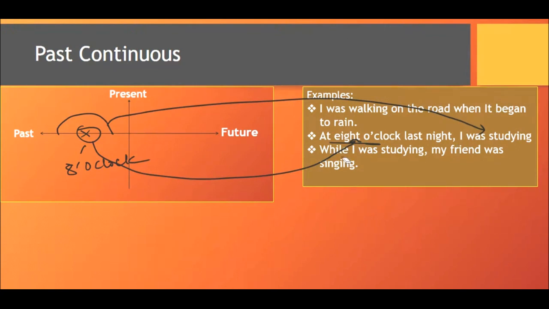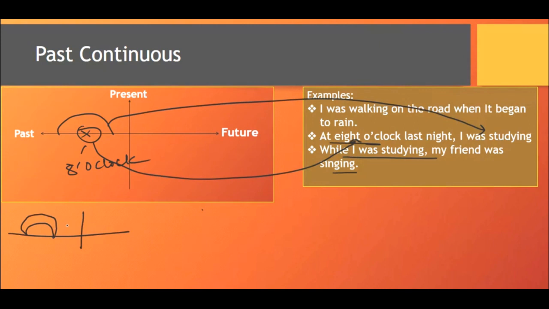Now take this last example. While I was studying, my friend was singing. So this is a special case. Here we want to express that both the actions were in progress in the past simultaneously. When we want to emphasize that both the actions were in progress, we use past continuous tense. So the graph of this tense is like this.